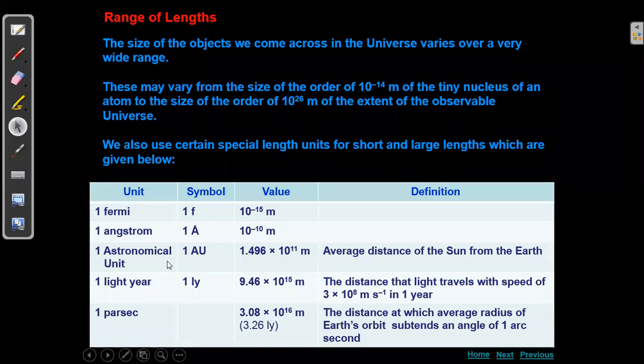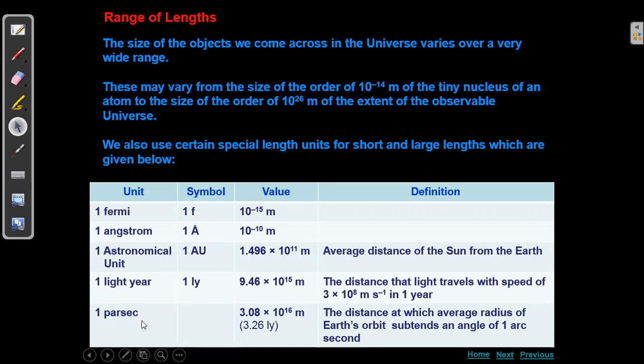Next, the astronomical unit. This is the largest one: the average distance of the sun from the earth. So this is the longer unit we are speaking of. These two are smaller units. Next one, the light year. A light year is the distance light travels in 1 year at the speed of light. That distance we take as 9.46 into 10 to the power of 15 meters. This is minus 15 and that is 15; these two are not the same. This is the smaller one, and this is the largest one.